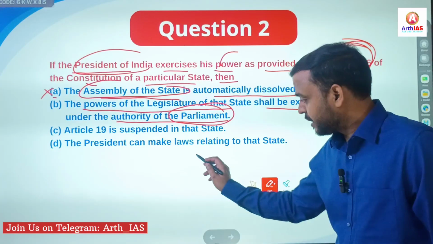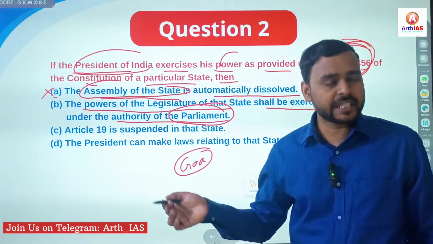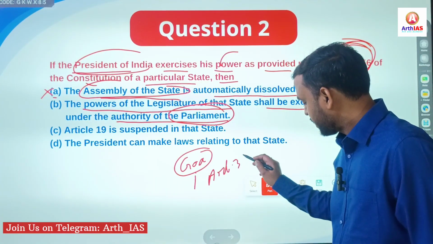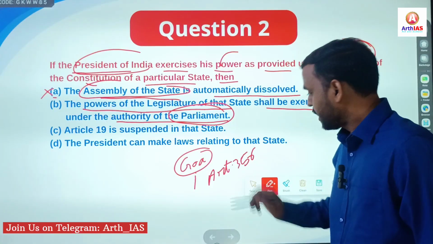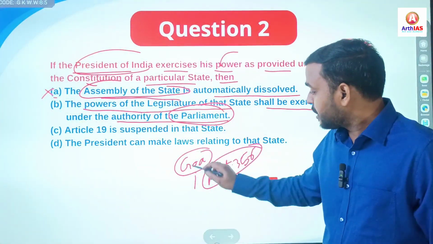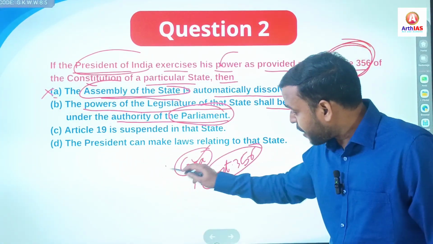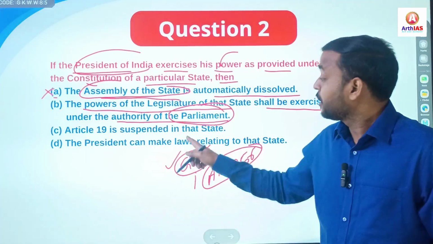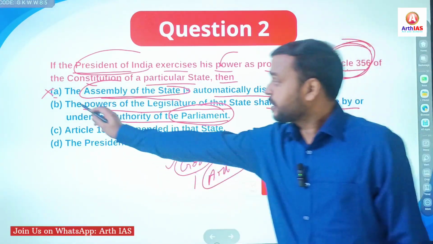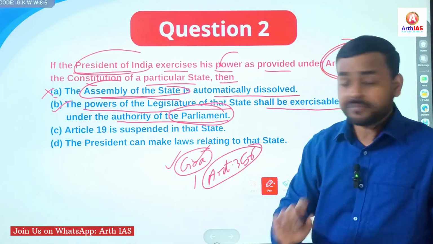Means, for example, there is a state, just an example, Goa, or take any example, and if article 356 is imposed, then what will happen? After imposition of article 356, the legislative assembly of Goa will be suspended and the powers of legislative assembly of Goa will be exercised by the parliament of India, right? So this is the correct statement, but read the other options too, as I said every time.